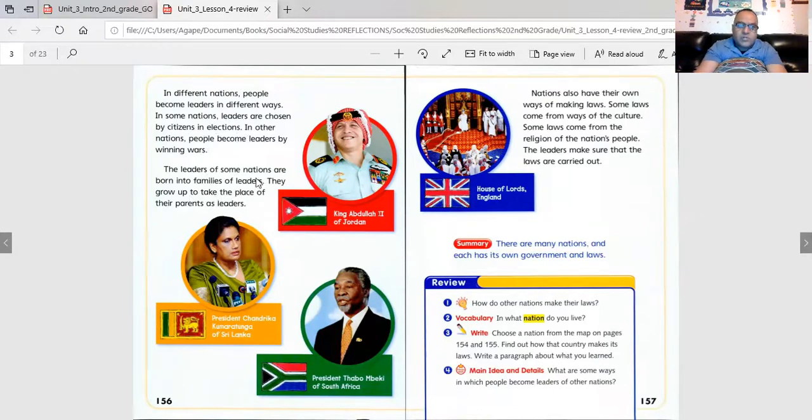The leaders of some nations are born into families of leaders. They grow up to take the place of their parents as leaders. For example, one leader of Jordan, King Abdullah II. Another one, President Chandrika Kumaratunga of Sri Lanka. Who knows how they go into power? President Thabo Mbeki of South Africa, and the House of Lords in England.